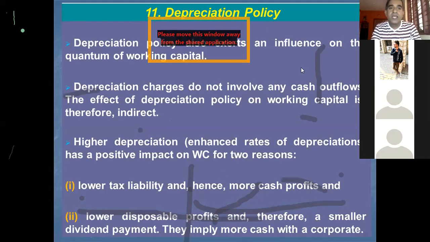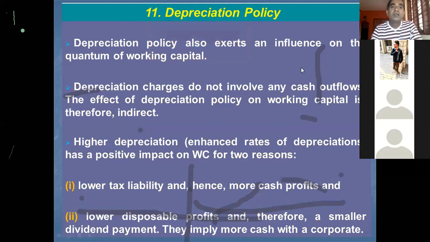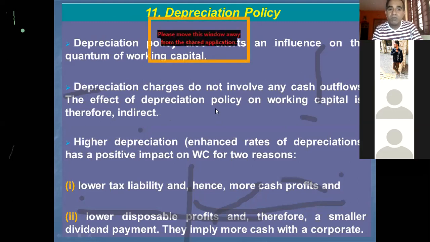The next factor that has influence on working capital requirement is depreciation policy. Depreciation policy also exerts an influence on the amount of working capital required. Depreciation charges do not involve any cash outflow. The effect of depreciation policy on working capital is therefore indirect.